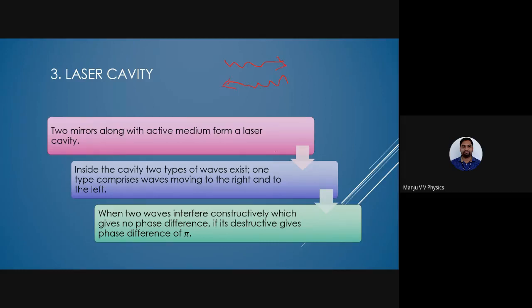I'll show you the cavity now. You will understand. Whenever two waves interfere constructively, which gives no phase difference, that can be considered as the laser beam. If it's destructive interference, there will be a phase difference of pi. See here, this is the active medium. This is the excitation source where you need some energy to send the atom from the ground state to the excited state.